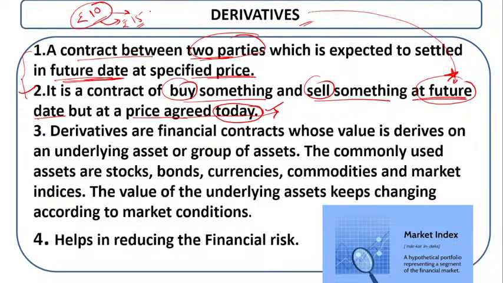So the 15 rupees is for the future date, after 3 months, but the price is agreed today. Clear?